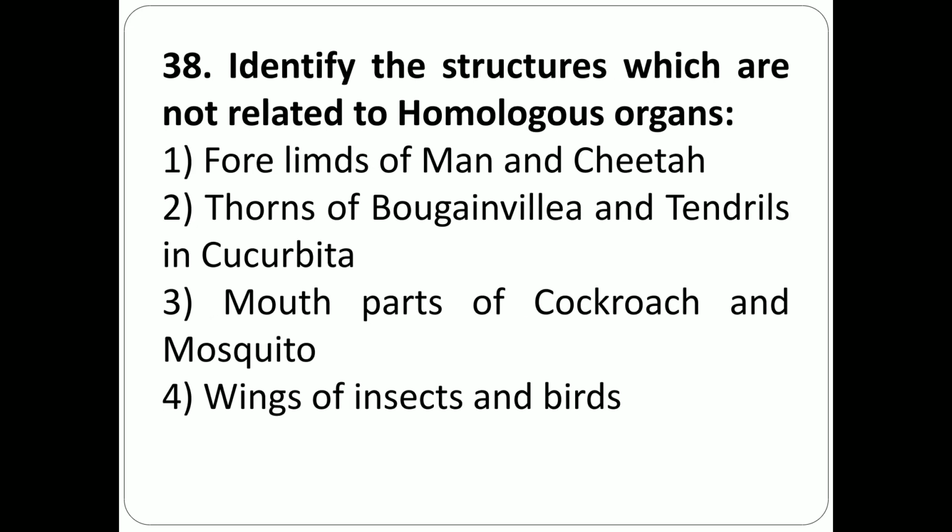Question number 38. Identify the structures which are not related to homologous organs. First option, forelimb of man and cheetah. Second option, thorns of bougainvillea and tendrils in cucurbita. Option 3, mouth parts of cockroach and mosquito. Fourth option, wings of insects and birds. The correct answer is the fourth option. Wings of insects and birds are not related to homologous organs because these are analogous organs.